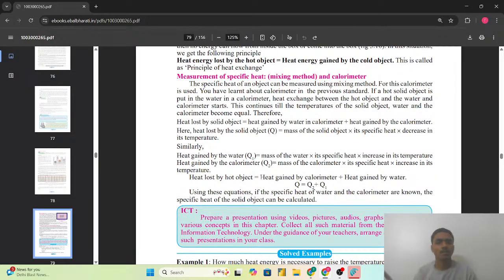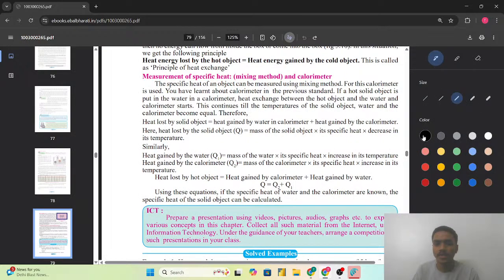और calorimeter में जब हम एक hot object को place करते हैं, so heat lost by that solid object is equal to heat gained by the water in the calorimeter. So ये क्या है? That is only the heat gained by that water in the calorimeter. तो वो कितनी heat absorb करेगा plus heat gained by that calorimeter. That is only we are showing here. That is Q is equal to Q2 plus Q1.